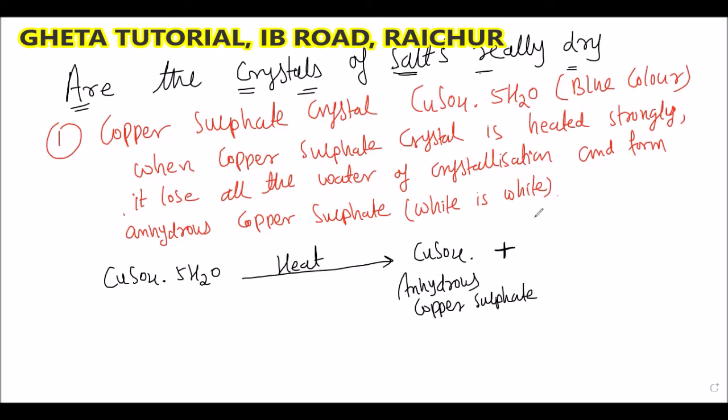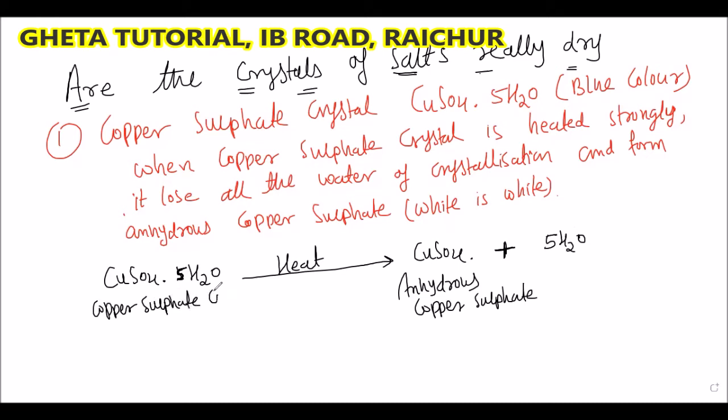Plus 5H2O. Yes, 5H2O, see here. This 5H2O, that is water, is evaporated. So only CuSO4 will be left here, plus 5H2O. So this is called a copper sulfate crystal.